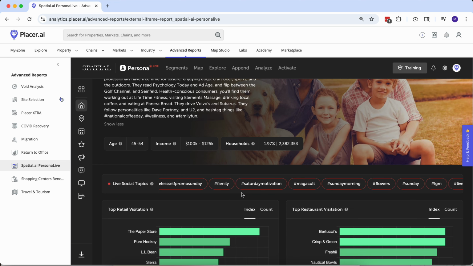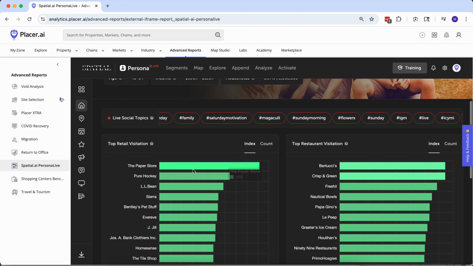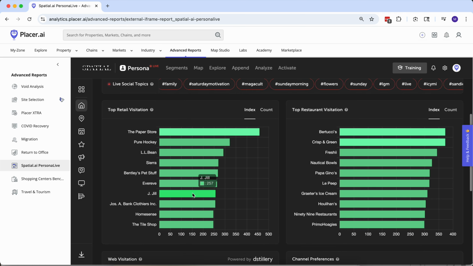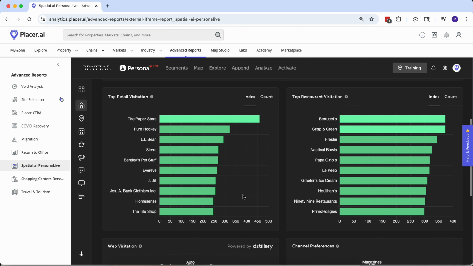The hashtags that they've been using over the last couple of weeks. Retail establishments where they over-index. So they're 2.57 times more likely than average to be showing up at J.Jill. And yeah, a lot of this is for either national or regional chains, but should we have the need, we can dive in and make it a little bit more local.